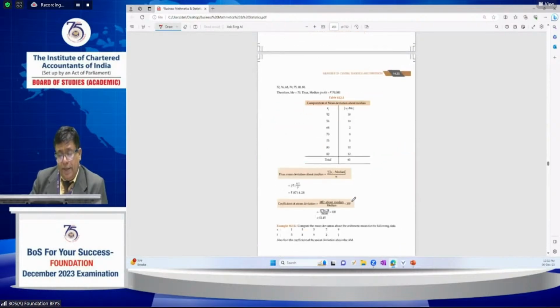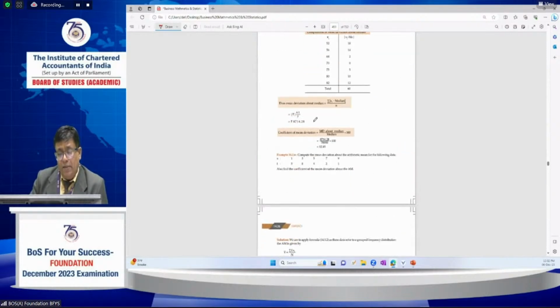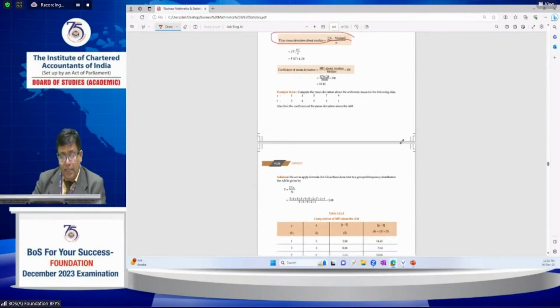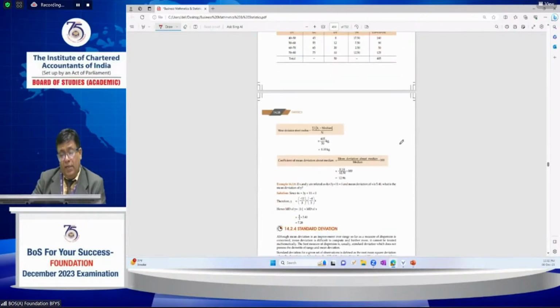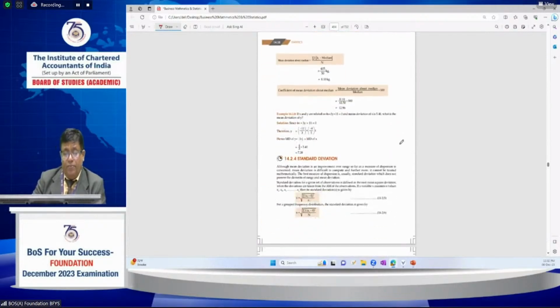And next one is the mean deviation taken from the median, sum of |xi minus median| by n. When the deviations are taken from the median, it is the best measure among median, mode, and mean. Next is the coefficient of mean deviation about the median. The properties are also important, and similarly here also it is applicable.